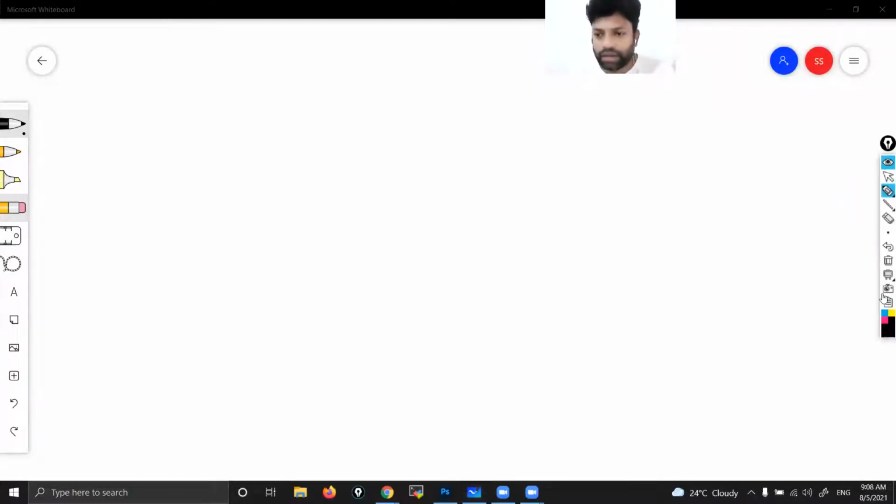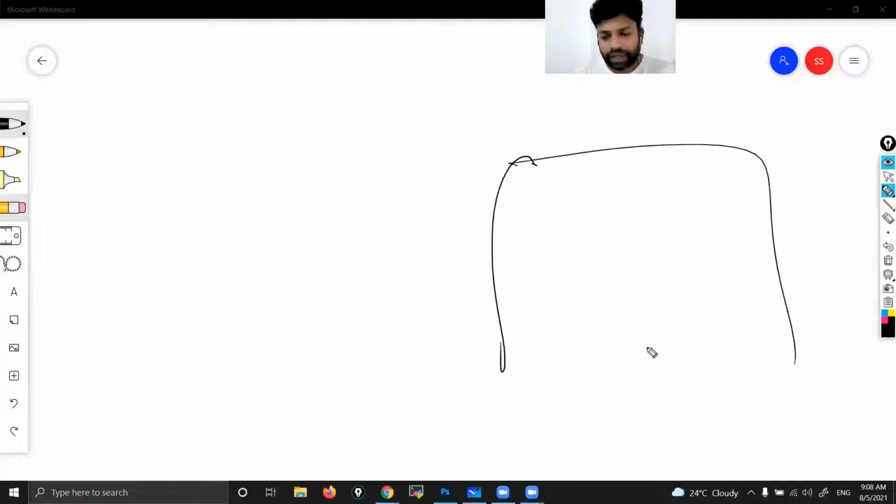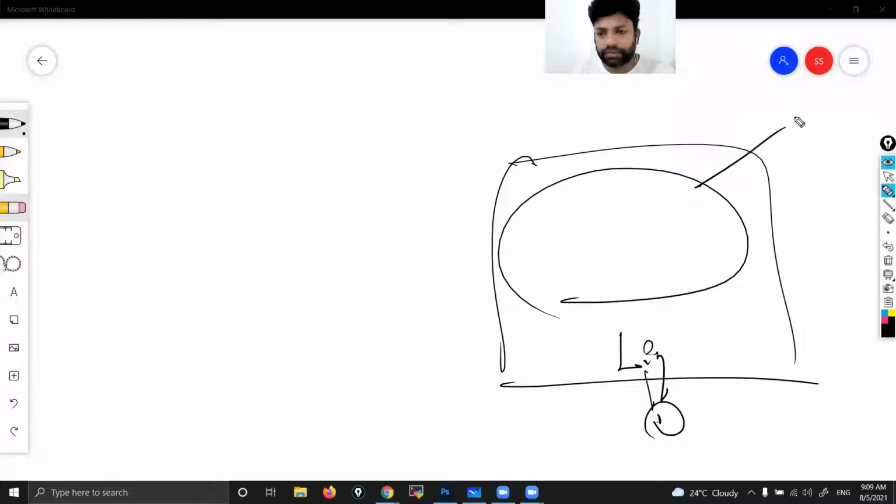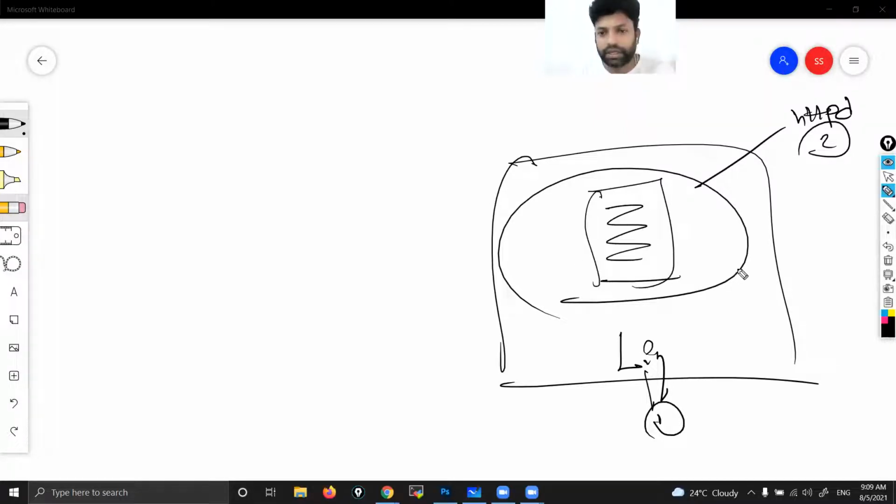Let me give a quick overview of what we have seen in yesterday's class. The first step, I launched one Linux instance. Second step, I installed the web package, HTTPD. Third step, I created one file and kept some content.